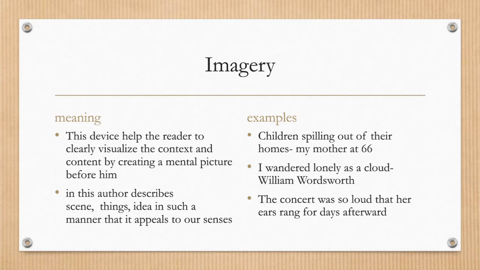The next one is imagery. When pictures are painted through words, at that time imagery is used. There are generally 7 types of imagery which appeals to our 5 senses. This device helps the reader to visualize the context. Whatever is written, the reader is able to create mental pictures, जिसमें हम किसी भी टेक्स्ट को पढ़ के जो हमारी 5 सेंसेस हैं उनको वो टेक्स्ट अपील करे, और जब हम अपने माइंड में पिक्चर्स बना पाते हैं, at that time imagery is used.